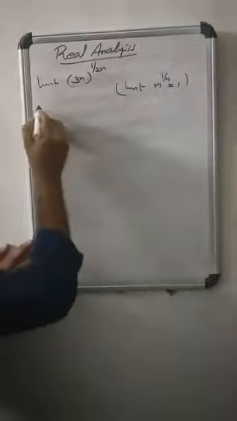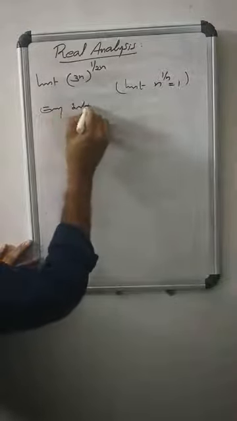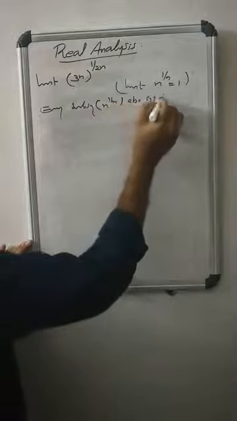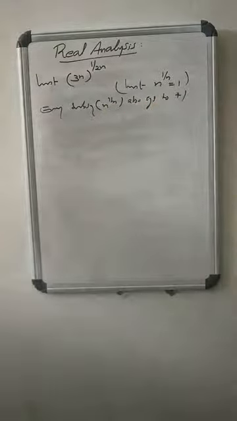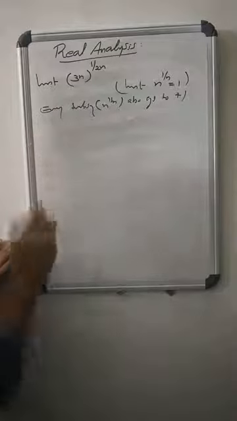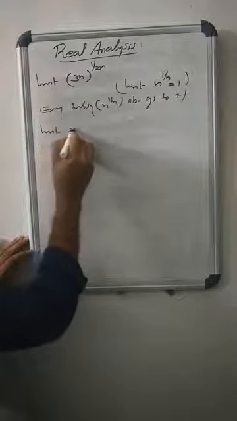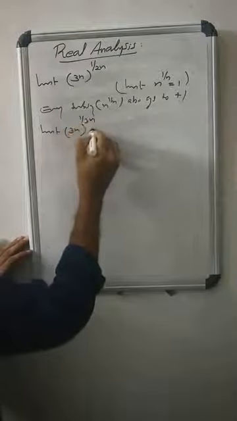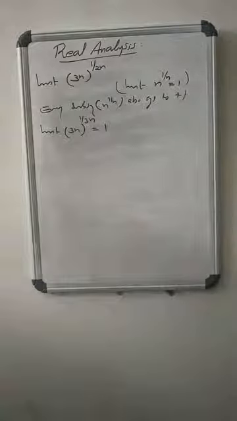Okay. Therefore, every subsequence of n^(1/n) also converges to 1. Therefore, since the limit of n^(1/n) equals 1, the limit of (3n)^(1/3n) is also 1 itself. Enough?